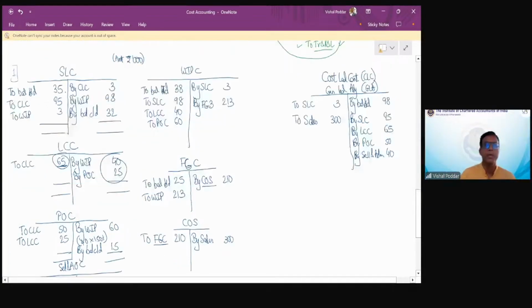Now again, WIP: the difference represents the closing stock. So it is balance carried down. We can also call it closing WIP for your reference. Correct? What is the balance in WIP?